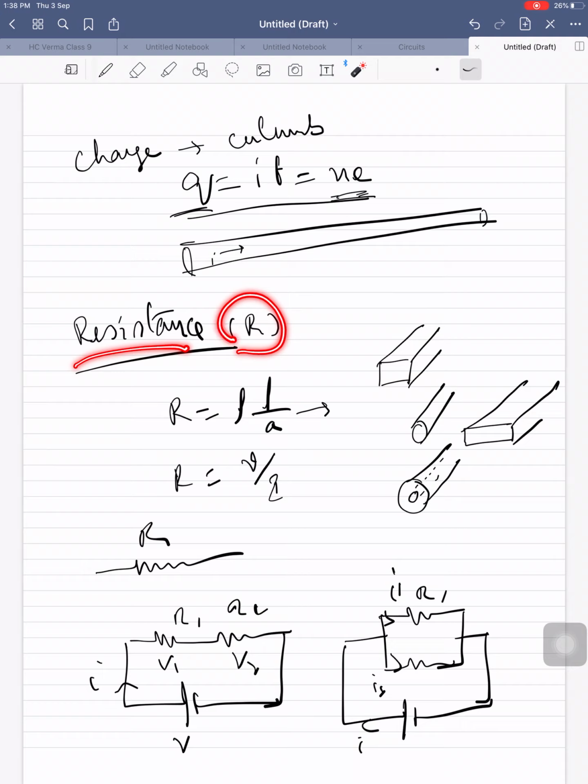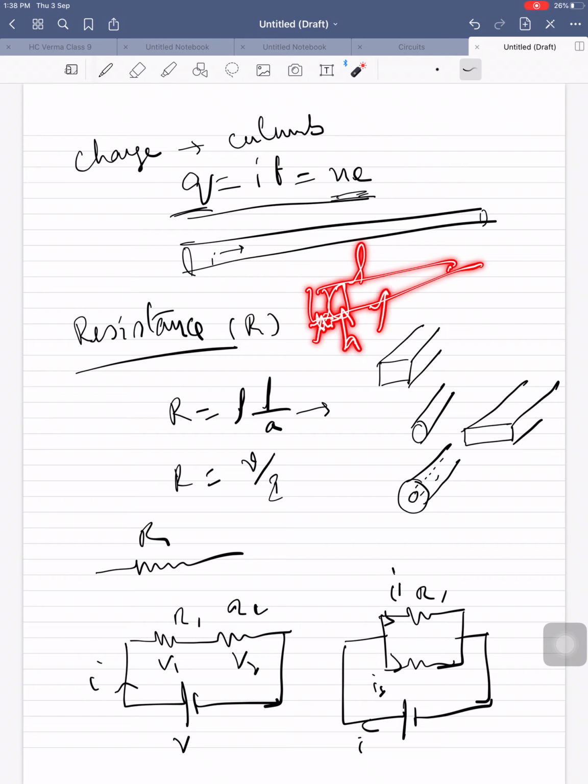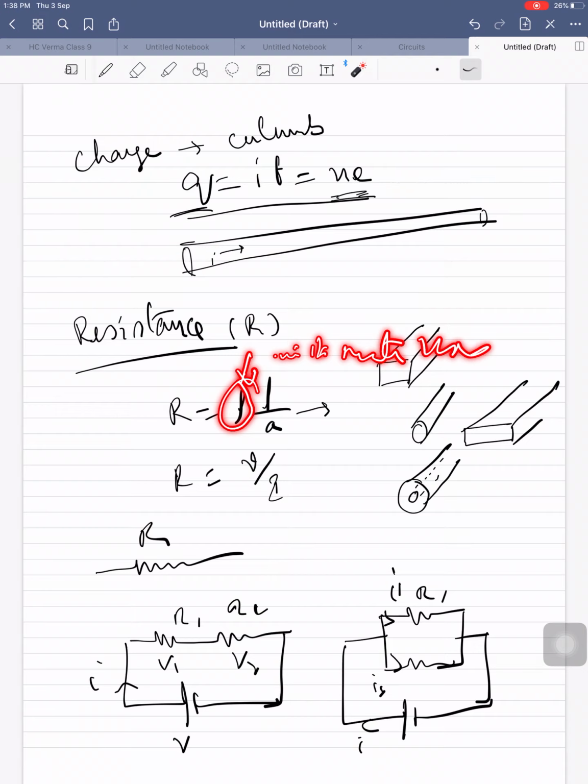Resistance will be represented as R. Now, if you want to calculate the resistance of a conductor, you must know the parameters of the conductor, that is length, area and resistivity of the conductor, because the resistivity will change with the material used.